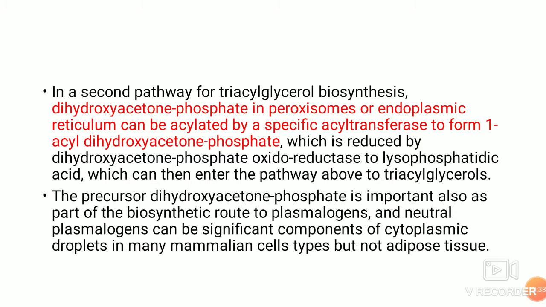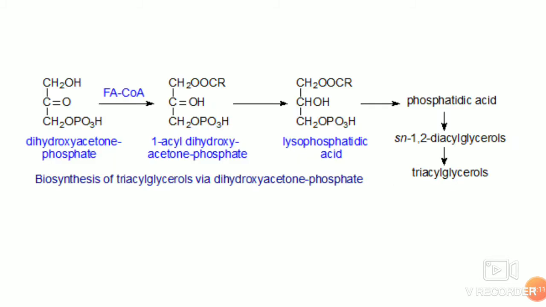That was the first pathway. Now we will come to the second pathway. The second pathway of synthesis of diacylglycerols uses dihydroxyacetone phosphate. This is generally seen in peroxisomes or endoplasmic reticulum, and it can be acylated by a specific acyl transferase to form 1-acyl dihydroxyacetone phosphate, which is reduced by dihydroxyacetone phosphate oxidoreductase to form lysophosphatidic acid, which can then enter the pathway to triglyceride.